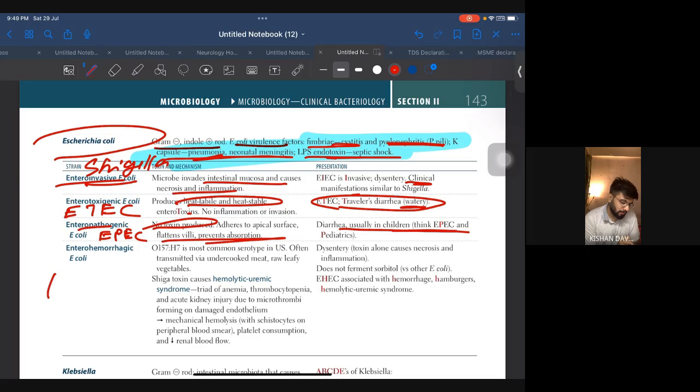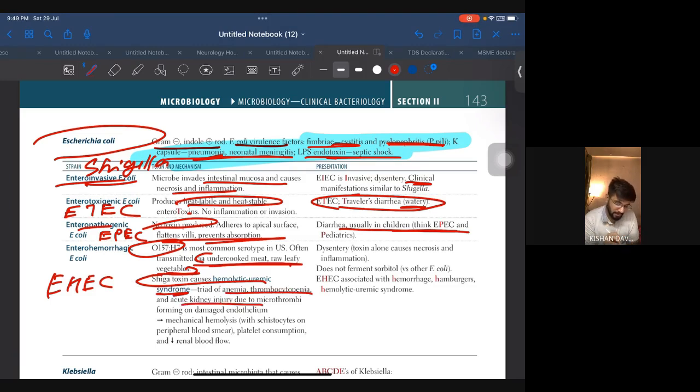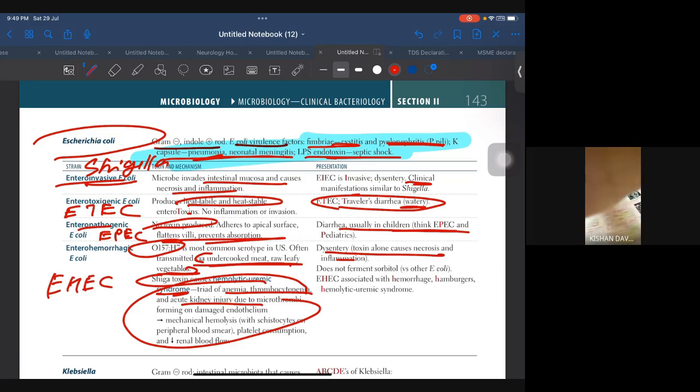And enterohemorrhagic E. coli, EHEC. O157 very important. Transmitted by undercooked meat, raw leafy vegetables, very important. Shiga toxin causes HUS: anemia, thrombocytopenia, acute kidney injury. We saw this. Okay, we have seen everything. Dysentery, does not ferment sorbitol. Okay, and one important point I wanted to write here is